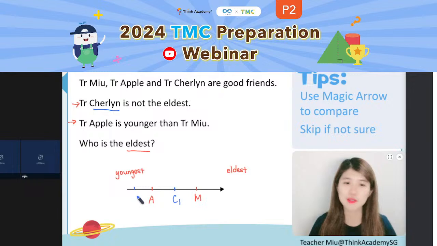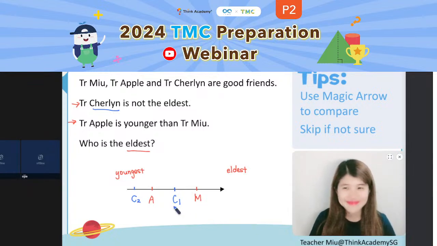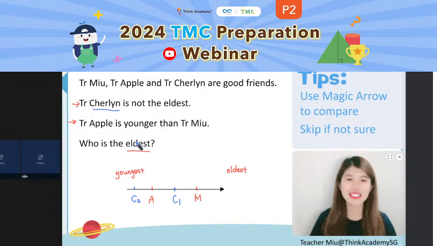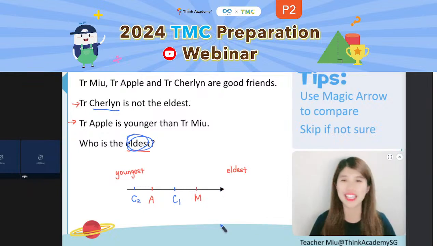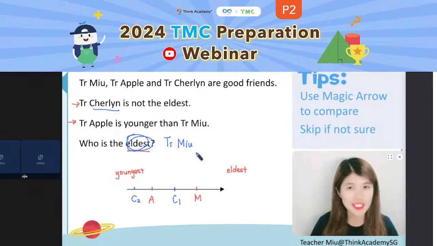Also, it is possible, right? So this is the second answer for Teacher Charlene. For this one, it can be two possible Charlene, but does it matter? No way, because the question is asking who is the eldest. So you only need to look at the arrow to find out who is the eldest. And yes, to be honest, that's Teacher Mew. And also, in reality, Mew is also the eldest among the three.